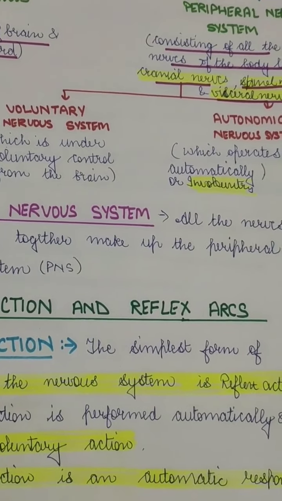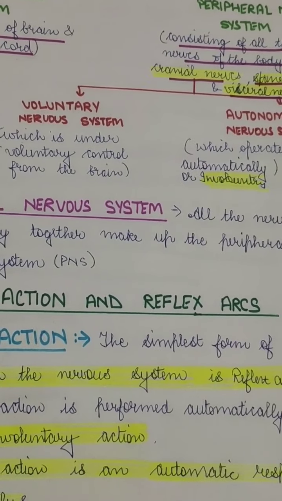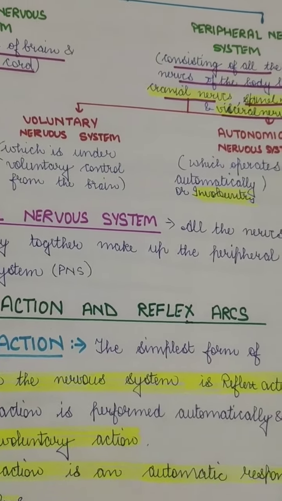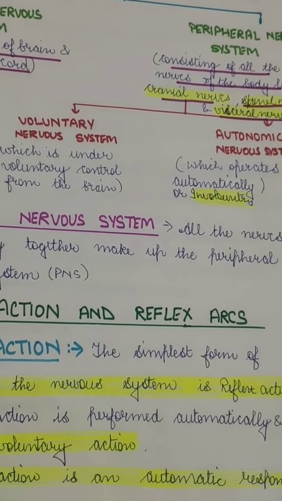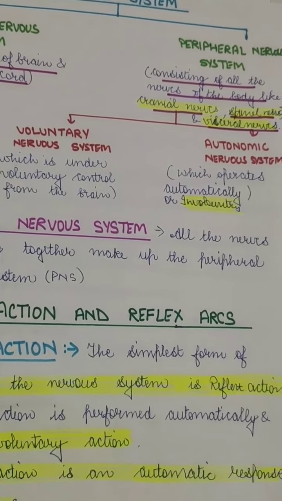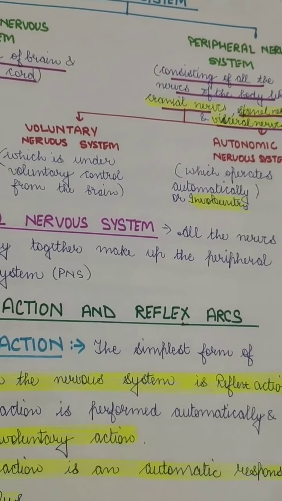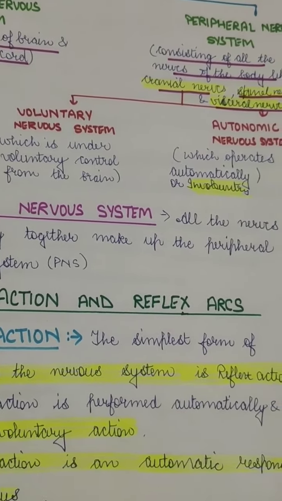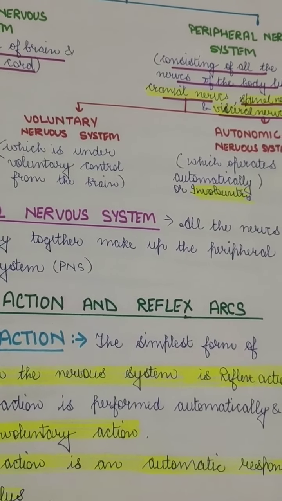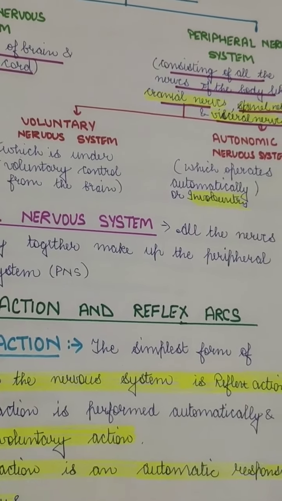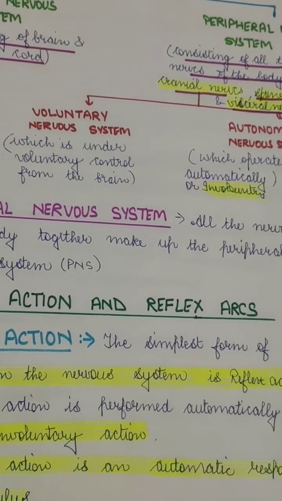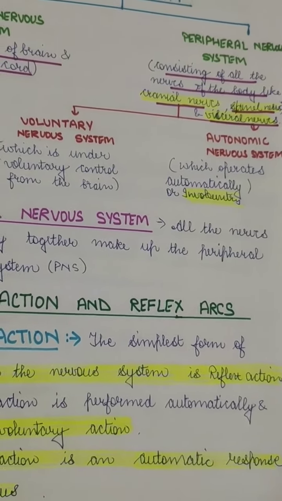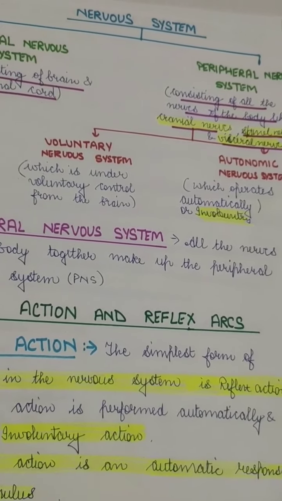Like if you're standing in front of a fire and suddenly your hand catches fire, quickly, within a fraction of a second, you remove your hand, because as soon as your skin receptors, thermoreceptors, feel that heat, the message travels to your spine. It will take time to reach the brain, so the spine takes the action: remove the hand from there. So you remove your hand, and then the message goes to your brain, and then you feel scared and all.